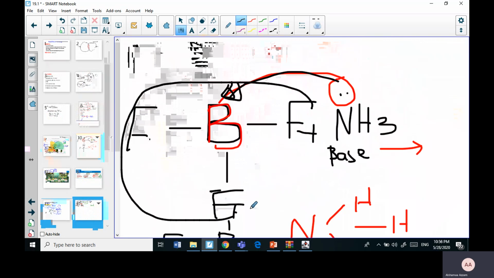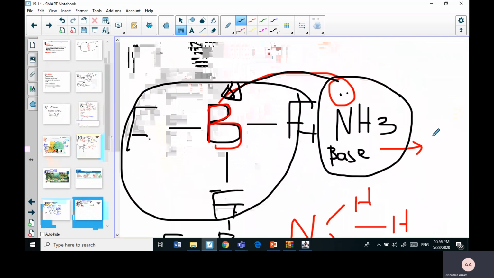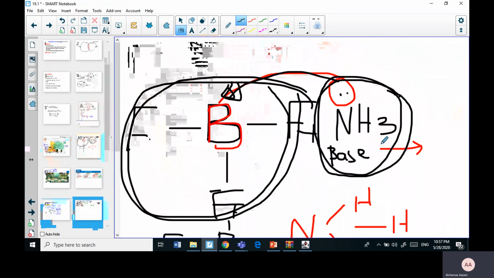So BF3 is an electron acceptor. Ammonia was an electron donor. BF3 was a Lewis acid. NH3 was a Lewis base. In other words, BF3 might not have any characteristics of an acid, but they found out that it acts as an acid. So it is a Lewis acid.